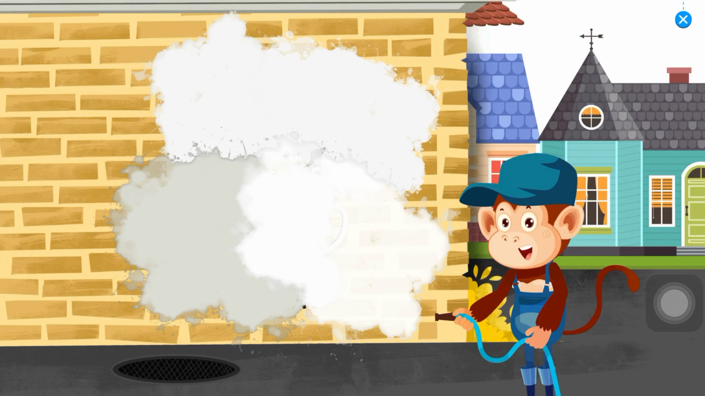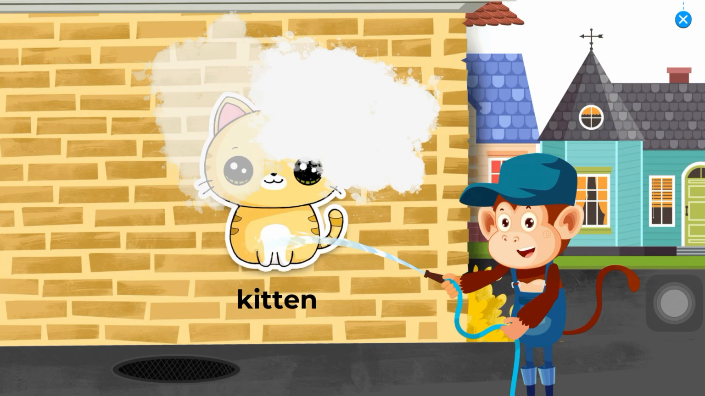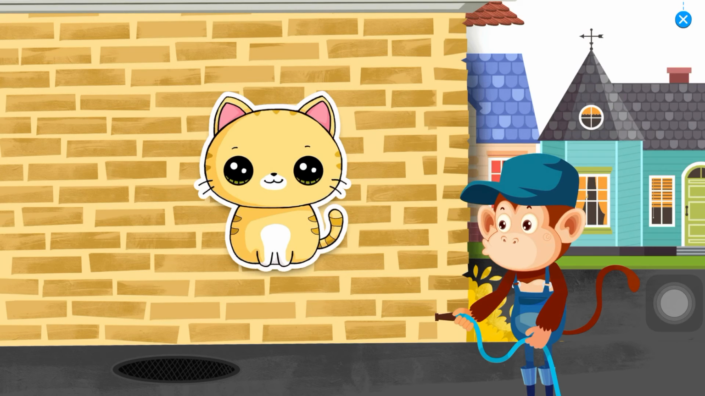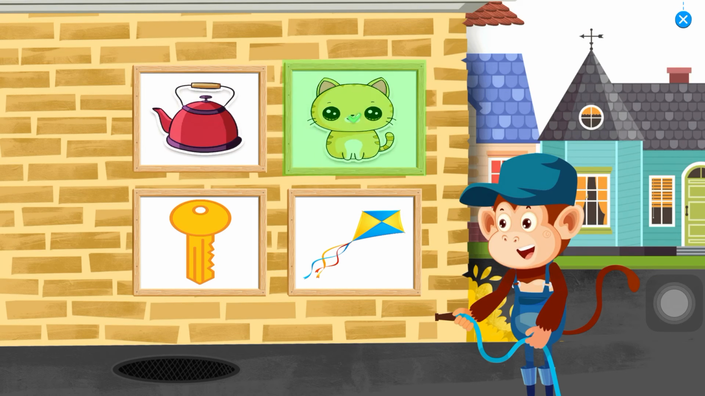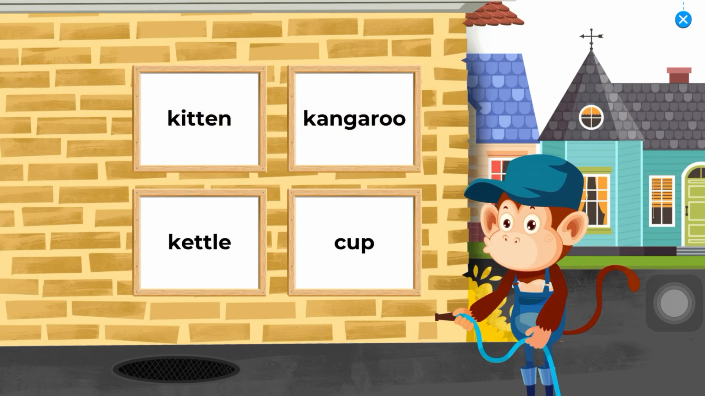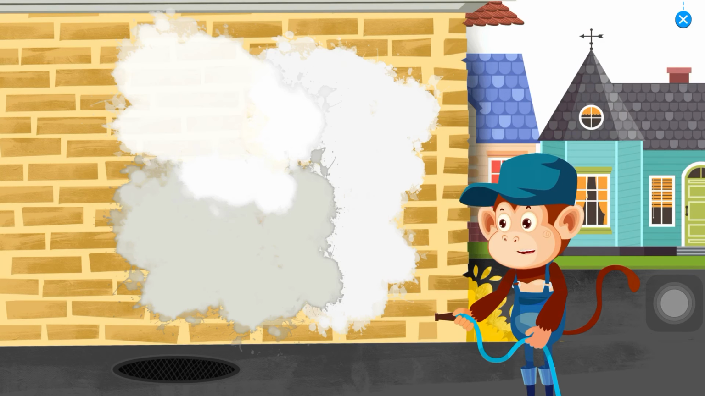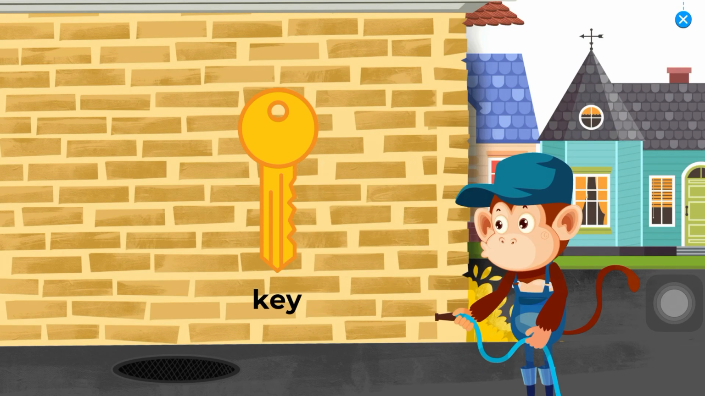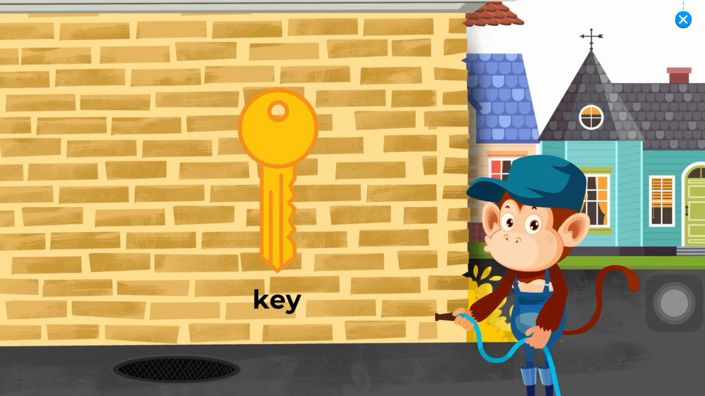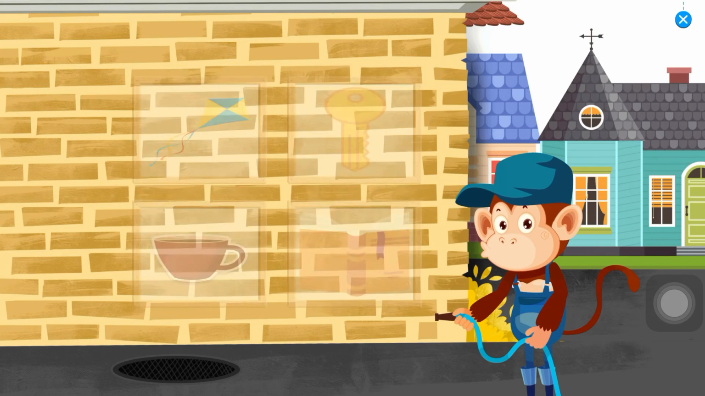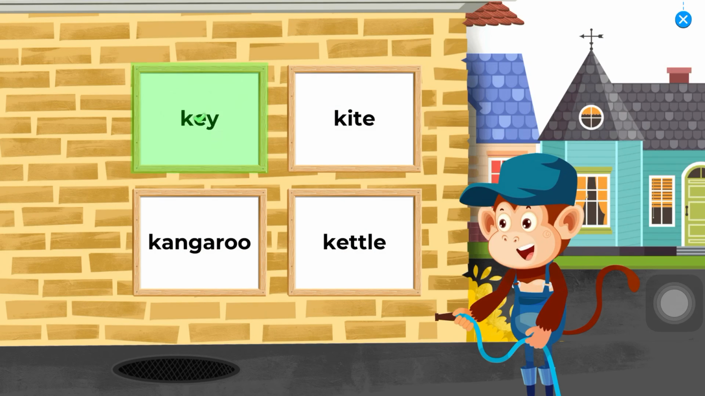Oh, the wall is dirty again. Kitten. Which picture shows kitten? Awesome. Tap on Kitten. Cool. Tap on the stain. Key. Which picture shows key? Good job. Tap on Key. Good job.